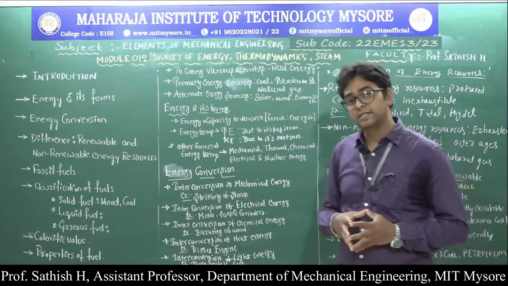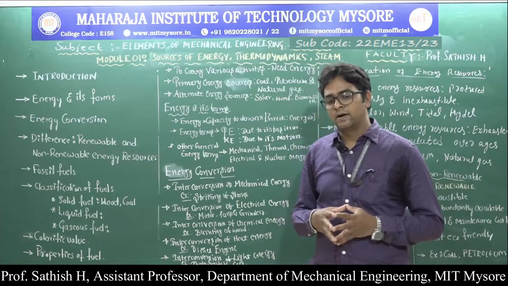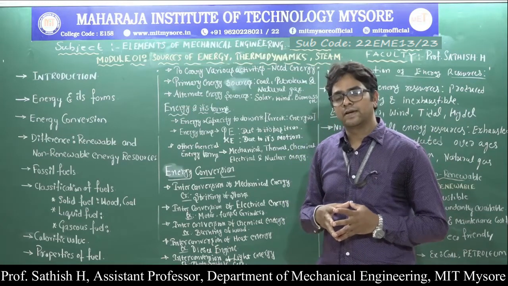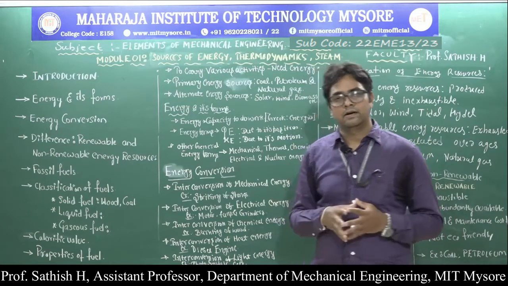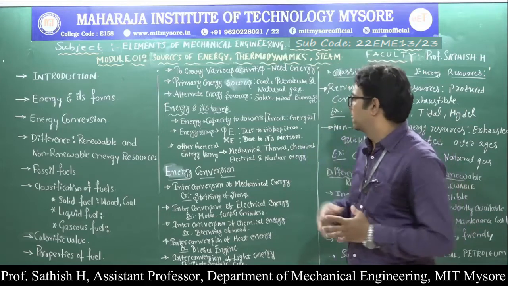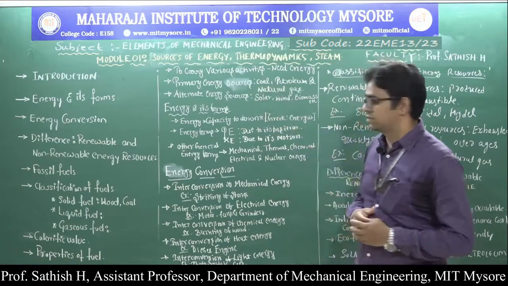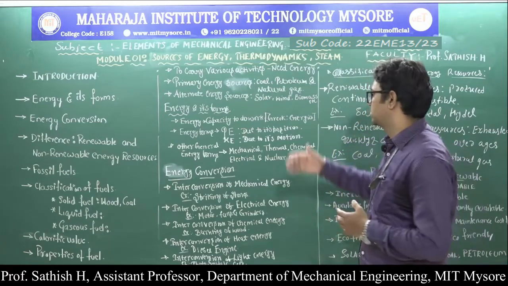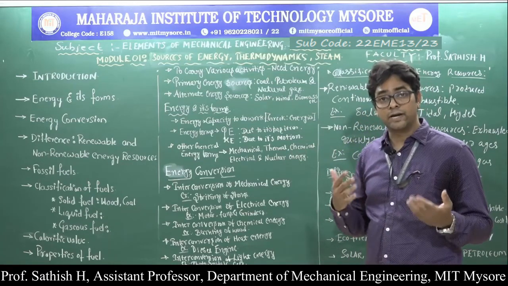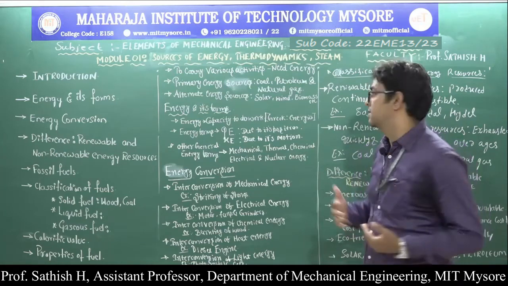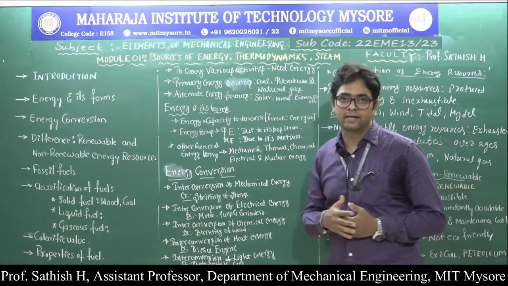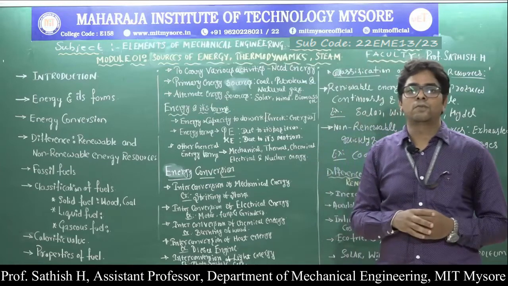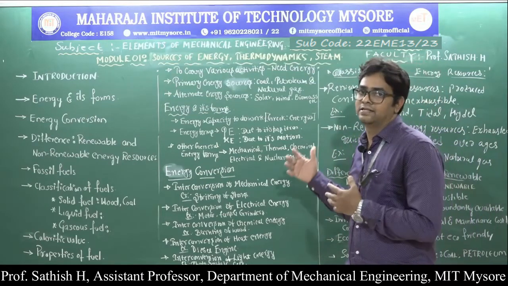So energy is an important aspect, and we have limited sources of energy on the earth. For example, we have what we call primary sources of energy, which means we get the energy directly from those primary sources. The most widely used primary sources of energy today are coal, petroleum, and natural gas. There is a problem with using these kinds of energy.